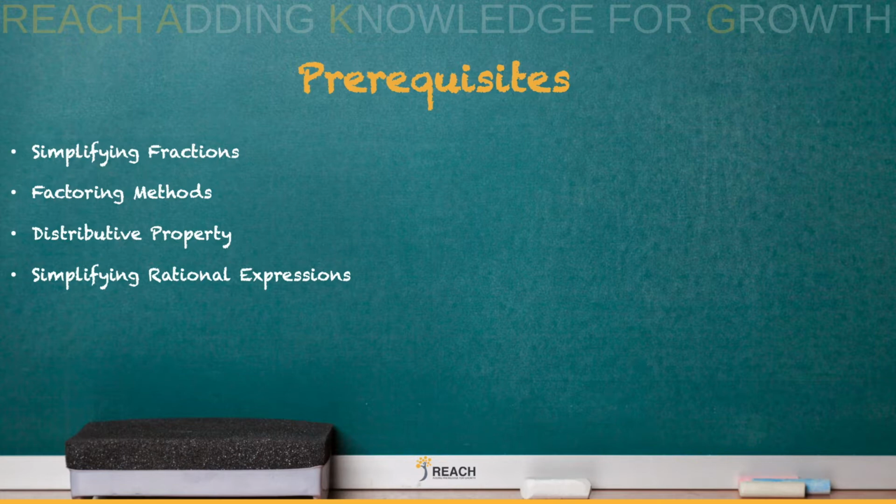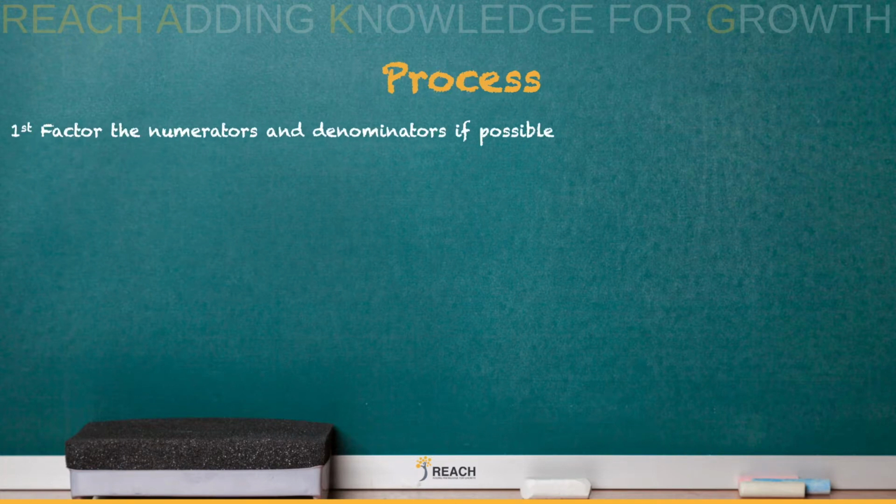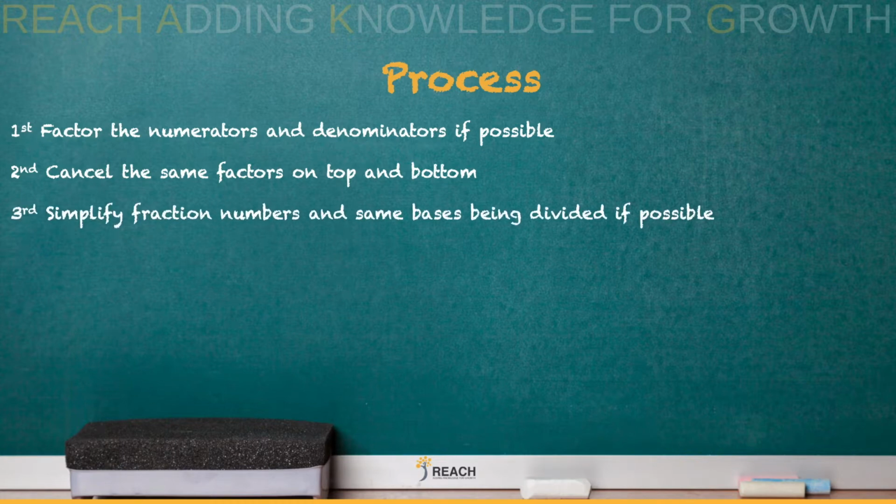So what's the process of multiplying rational expressions? You're not going to actually multiply it. You're going to start off by factoring the numerators and denominators if possible. Then you're going to cancel out the same factors on top and bottom. You only cancel them out as a pair. Third and last, make sure you simplify your fraction numbers and simplify the same base as being divided if possible. You may not have it in the problem.